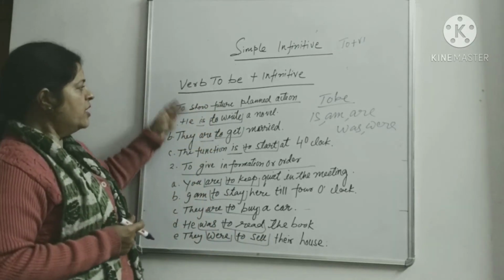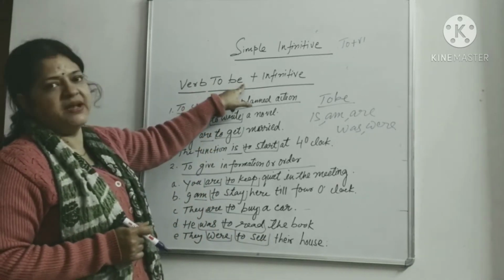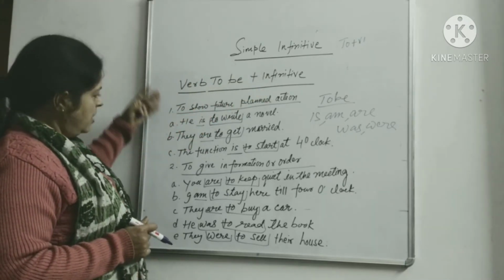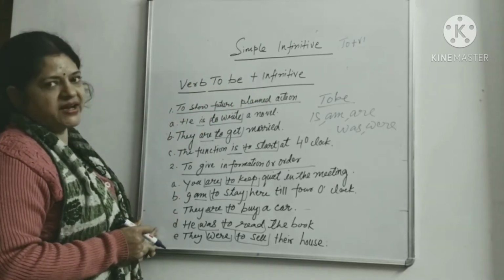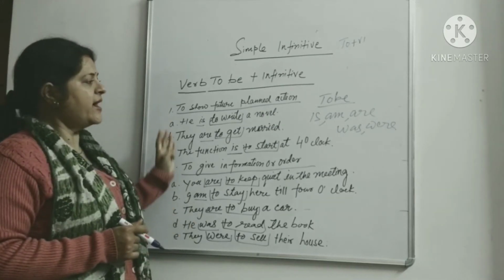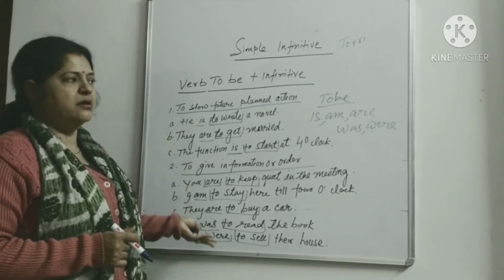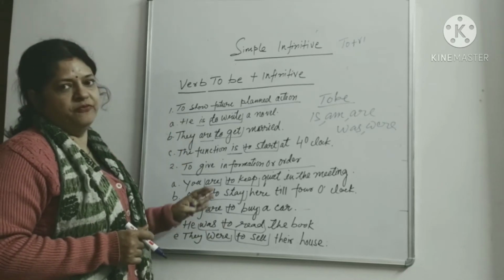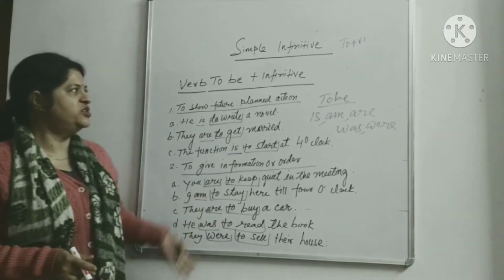Okay. तो यहाँ हमने देखा कि verb to be plus infinitive लगा के हम इस तरह से active form बना सकते हैं. So we will be talking about the active form only, and then we will come to the passive form later on. So you take the picture if you want to take.